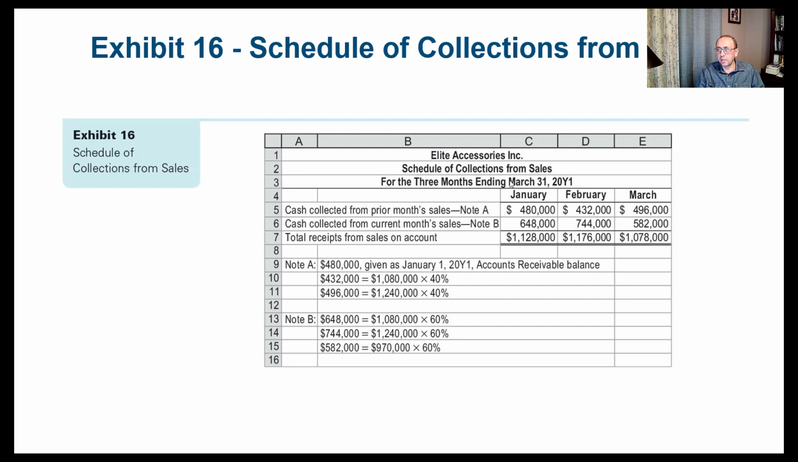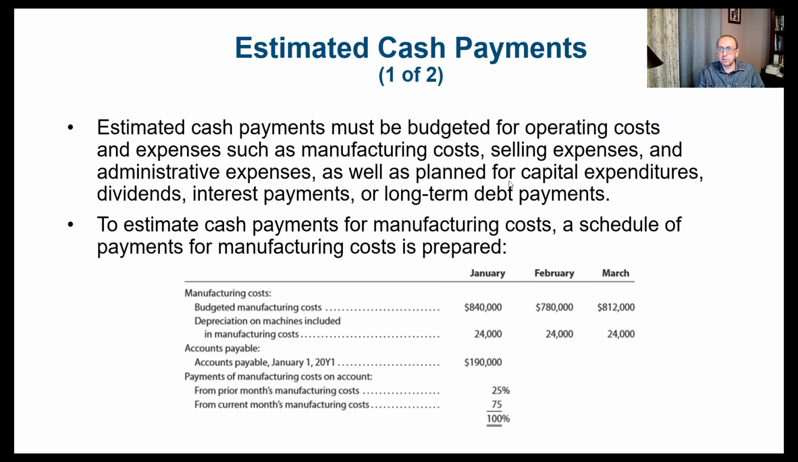And again, cash collections. Now let's talk about cash payments or estimated cash payments. So estimated cash payments must be budgeted for operating costs and expenses, such as manufacturing costs, selling expenses, and administrative expenses, as well as planned for capital expenditures, dividends, interest payments, or long-term debt payments. So to estimate cash payments for manufacturing costs, a schedule of payments for manufacturing costs will be prepared.